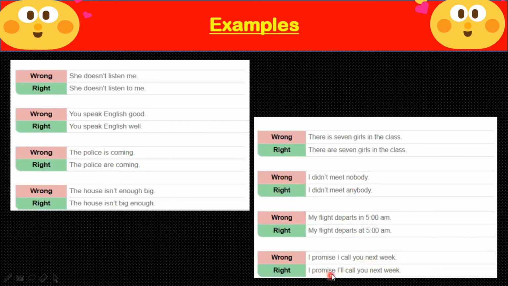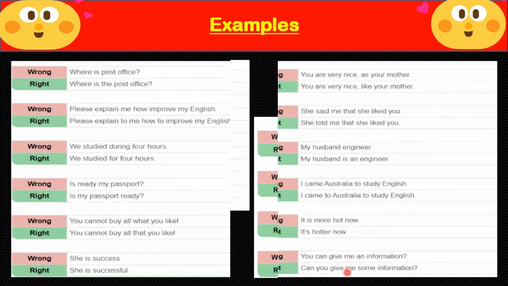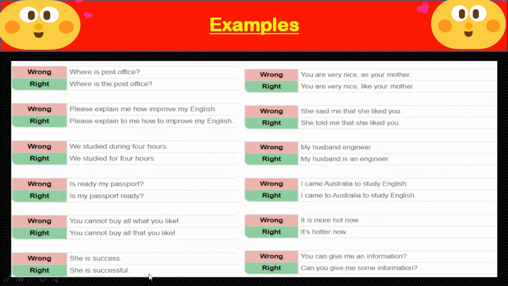I promise I will call you next week, because you are talking about the next week, then we will use will, future tense. Where is post office? Post office is a particular name, so we should use the. Where is the post office?